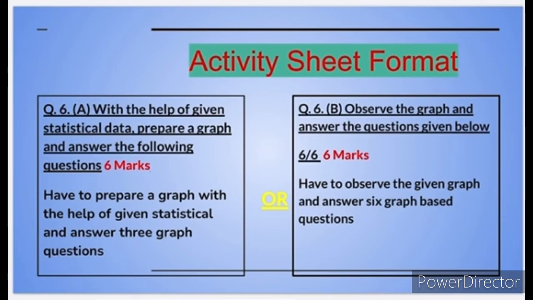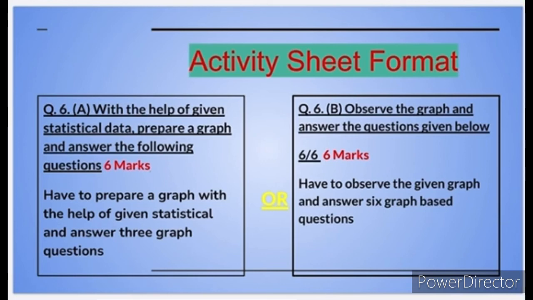After that 3 questions are given to you, and you have to attempt all 3. The 3 questions are compulsory. The graph carries 3 marks, and each question carries 1 mark, that is 6 marks in total.